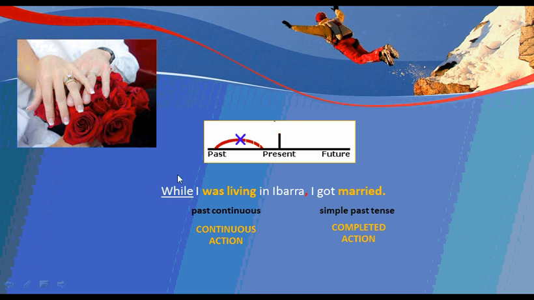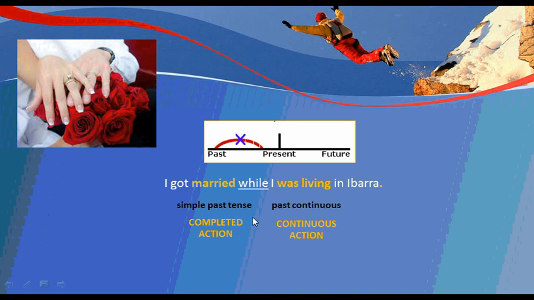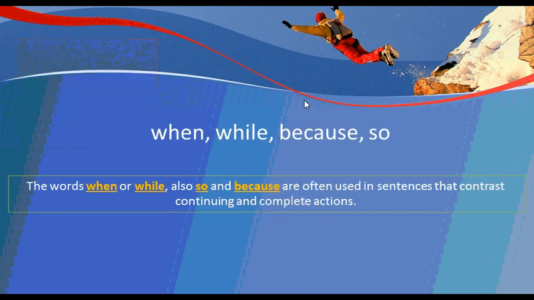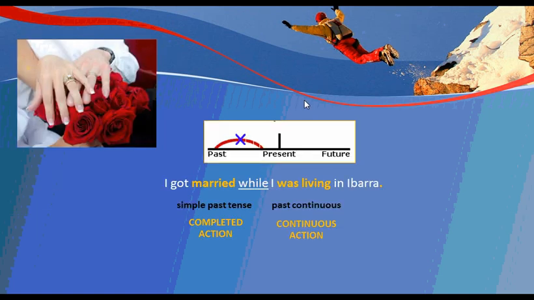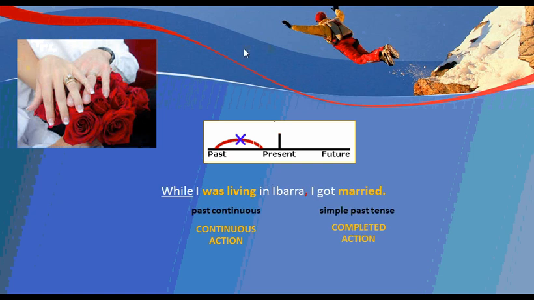Now, we can use the same sentence, and we can move the order of the sentences, and they have the same meaning. I got married while I was living in Ibarra. But here in this sentence, we do not need the comma. Remember that here we need a comma because it begins with a conjunction, with while.